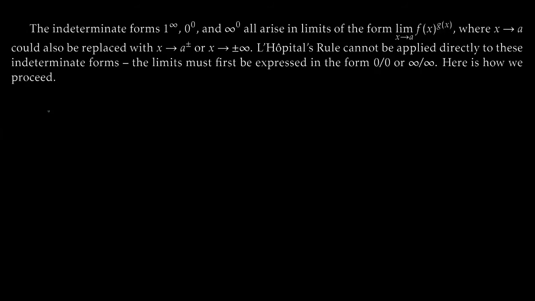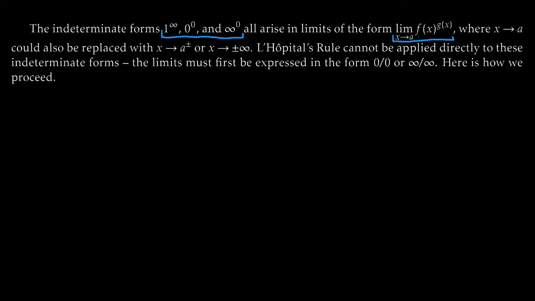Okay, we're back to another indeterminate form, and this one's probably the trickiest. People have a lot of trouble dealing with this one in general, but really it's not too bad. It's pretty much the same type of thing as when we dealt with functions like x to the x. These are the indeterminate forms 1 to the infinity, 0 to the 0, and infinity to the 0. All of these are a number to a power, or not a number to a power, something to a power. And because of this, they all come from limits of the form, the limit as x goes to a of f of x to the g of x.